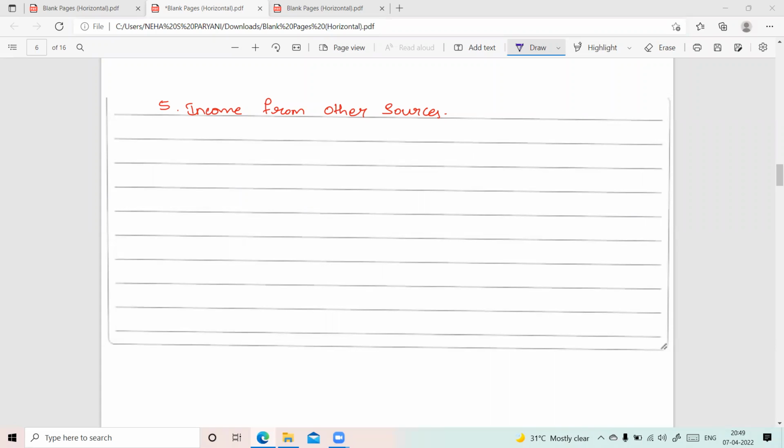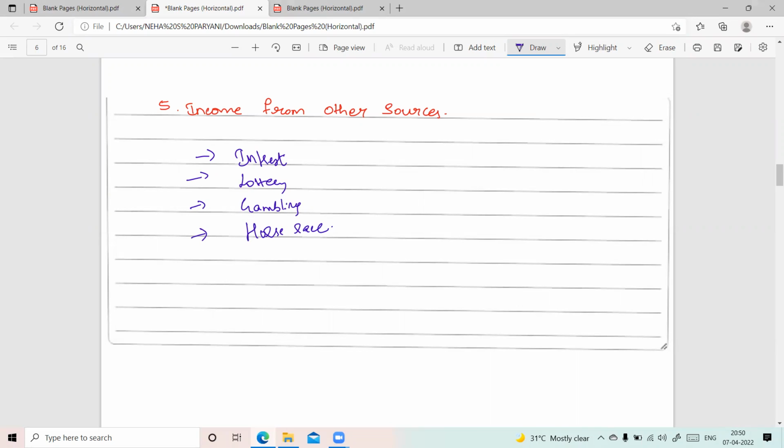Examples of other sources could be the interest that we get on bank deposits, the amount that we win from lotteries, the amount that we win from gambling, the amount that we win from horse races. All these will be treated as income from other sources.